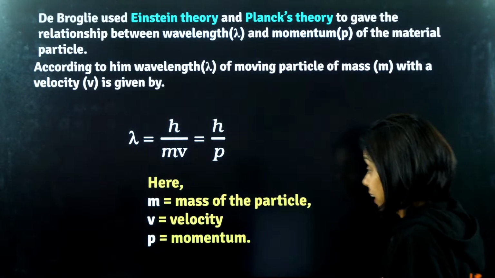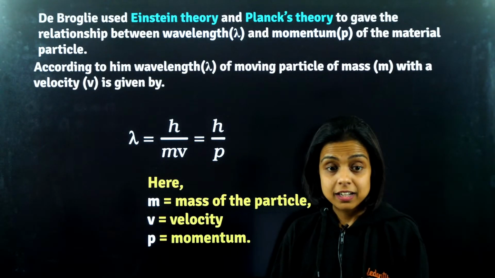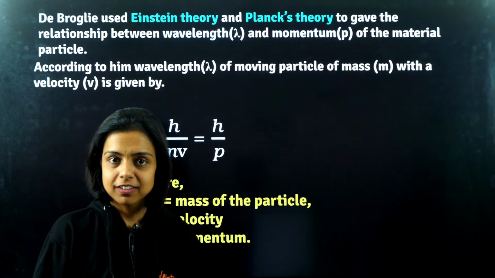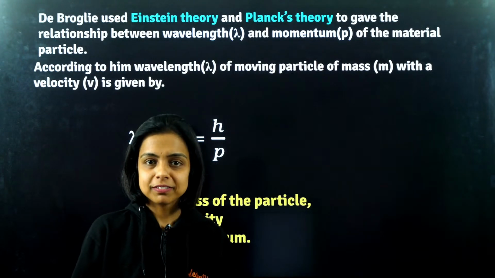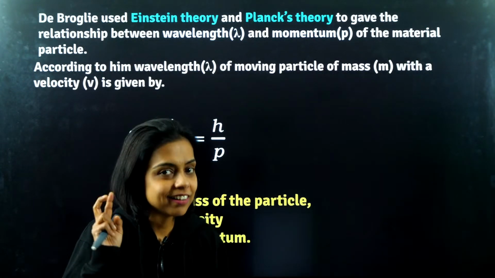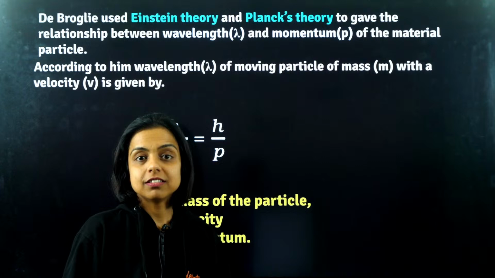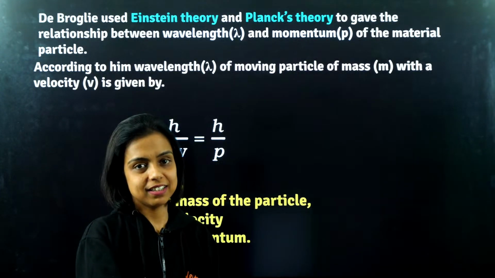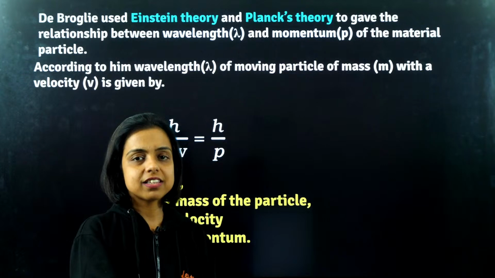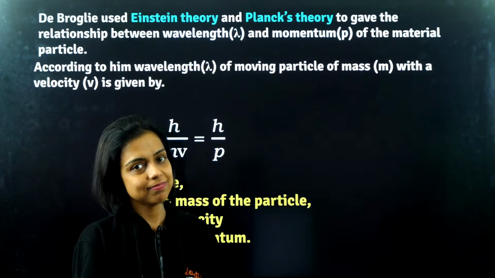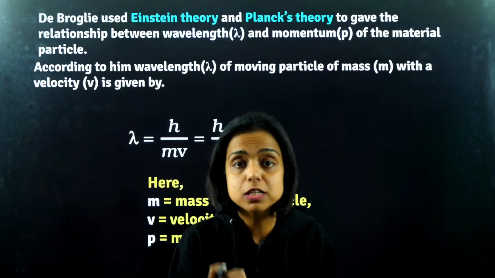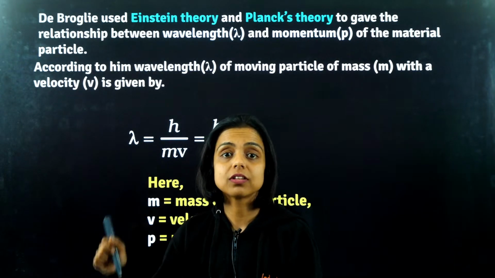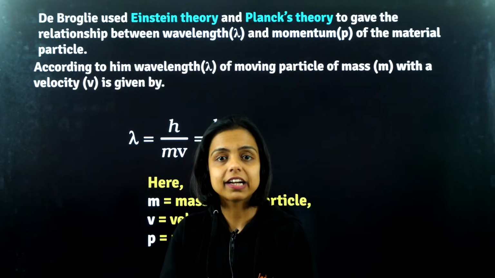So interesting, right? Now all the future models will consider the electron as a wave. There's a common viral phrase: bhavnayein badal gayi, jazbaat badal gaye. The same thing happened with the scientists. They got this realization: oh, the electron is a wave. So all the future models, the base of quantum mechanics, the quantum mechanical model, is based on this fact, considering that the electron has a wave nature.